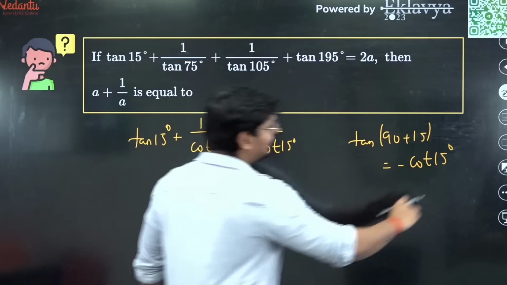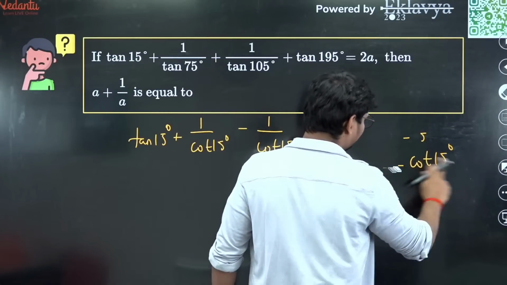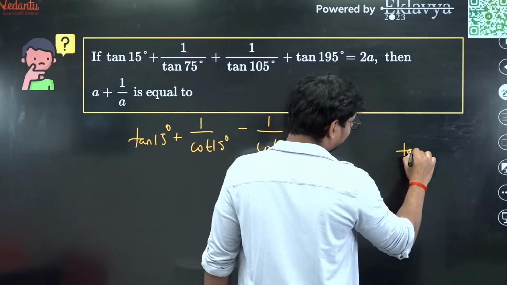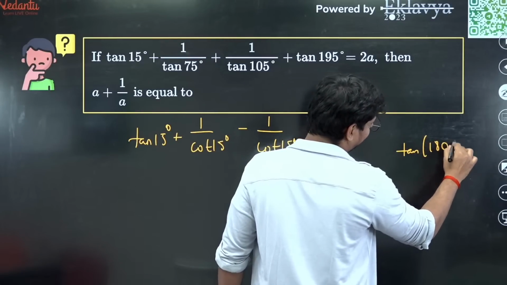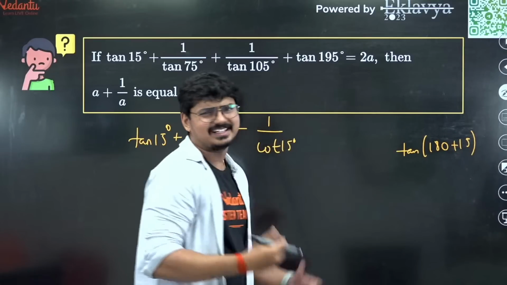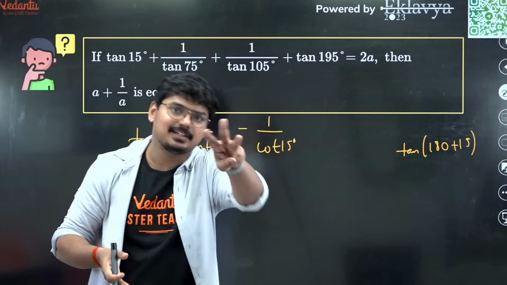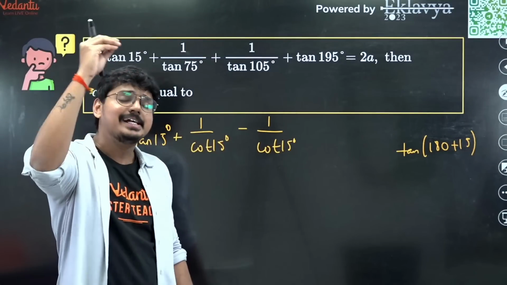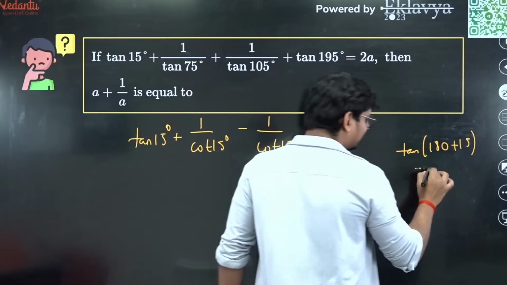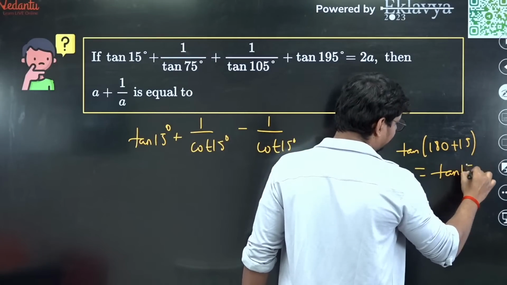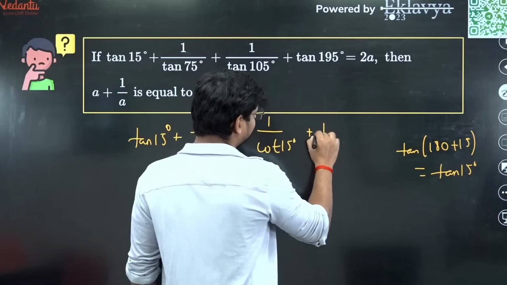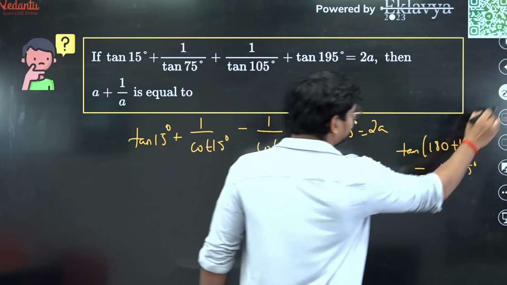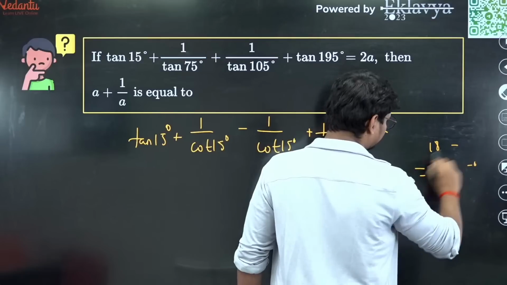And what about 195, guys? Let me just write it down for you. So tan 195 can be written as 180 plus 15. Agreed? Now 180 plus theta is tan theta. 180 plus theta is third quadrant, and according to all silver teacups, we know that in the third quadrant tan is definitely positive. So this is going to be tan 15. So directly let me write it as plus tan 15, and this is 2 times of A.